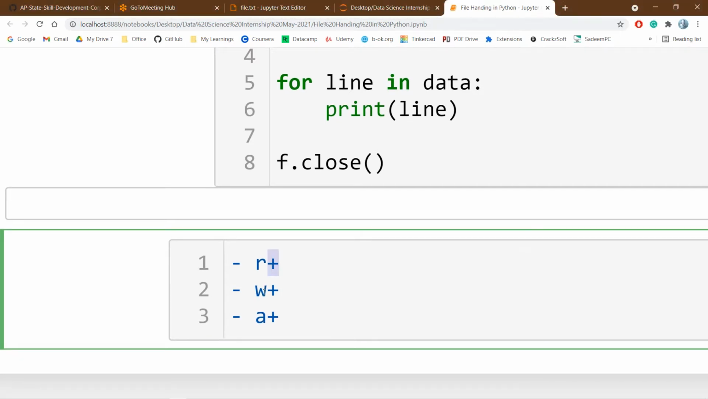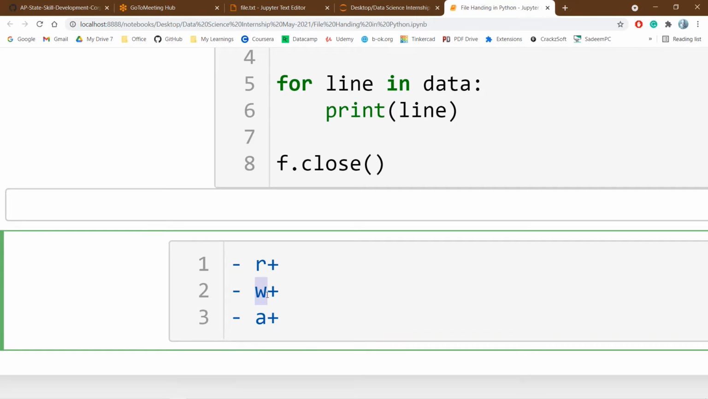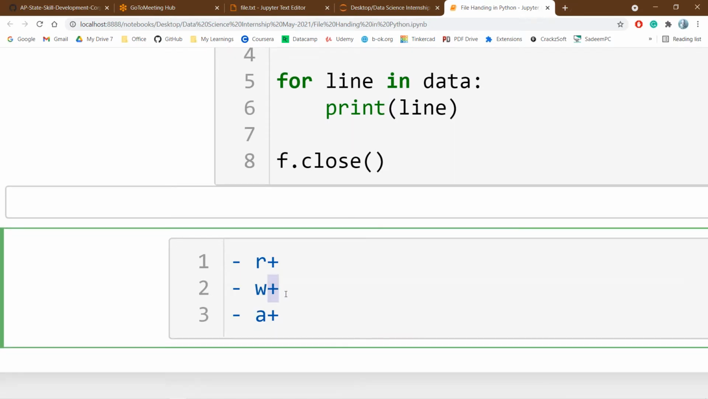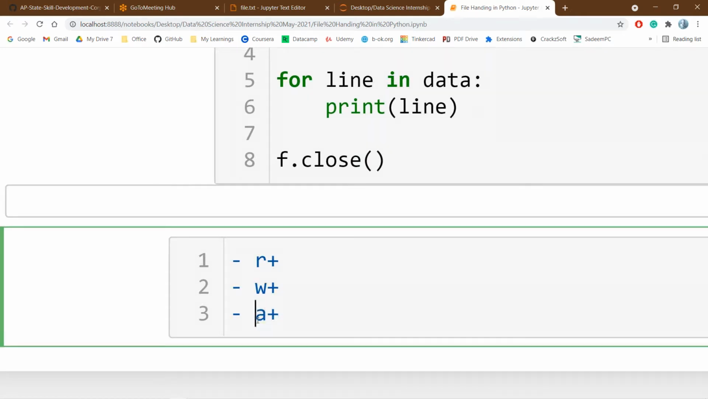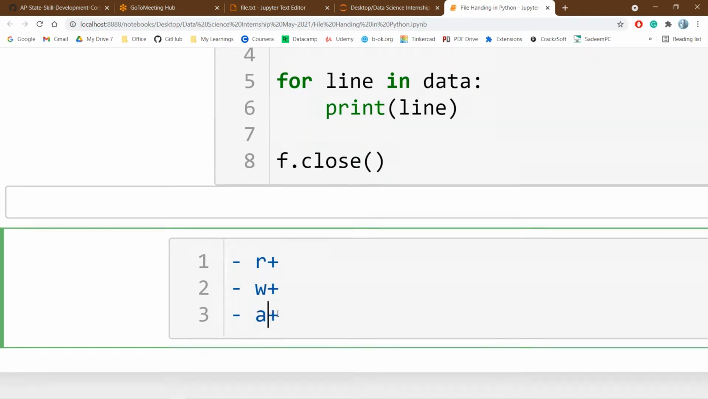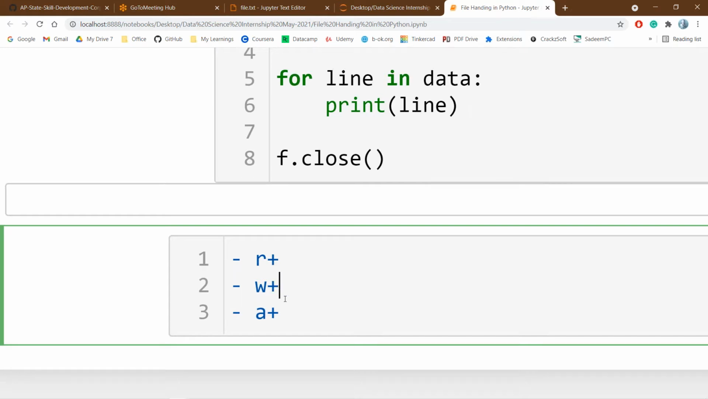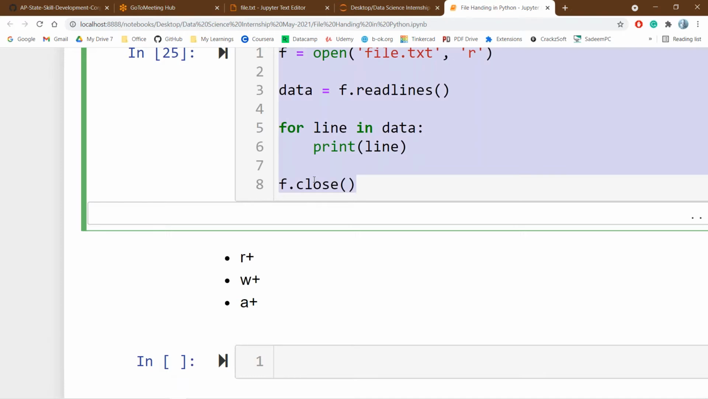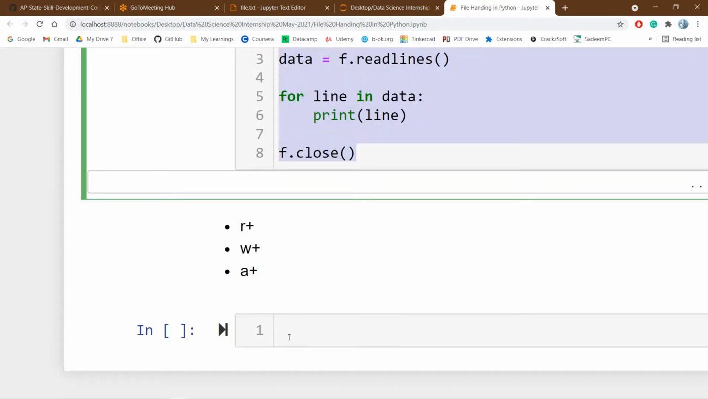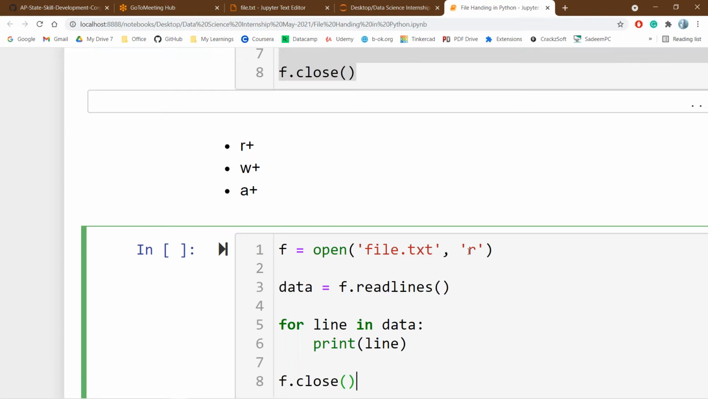If I open a file in W plus, I can write the data into a file as well as read the file. If I open it in A plus, I can append the data to a file as well as read the data from the file. These are the other three modes of operation, similar to the above ones, but we are extending or increasing the features of the mode of operation.